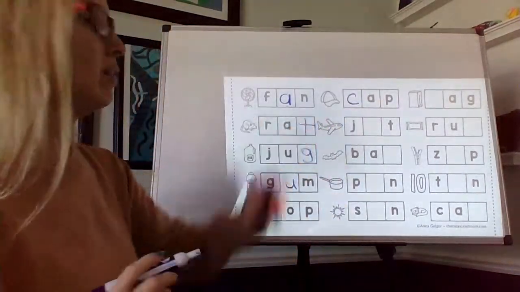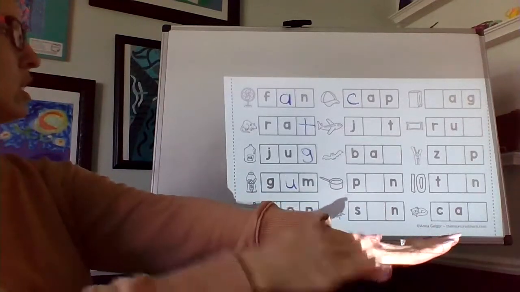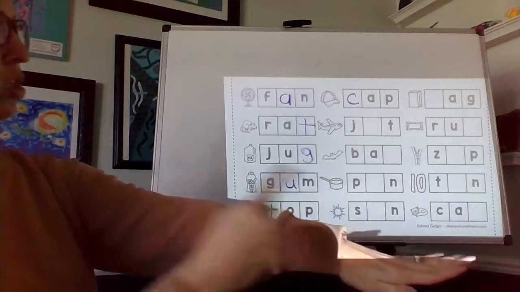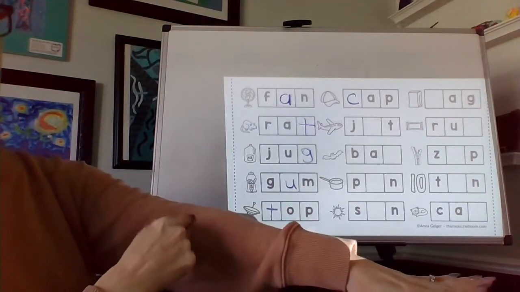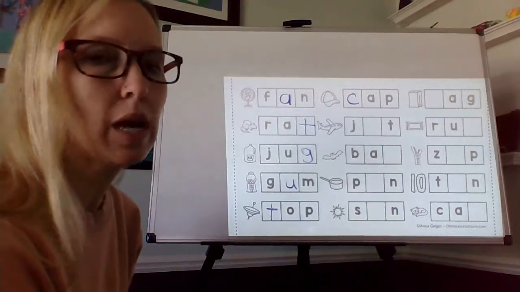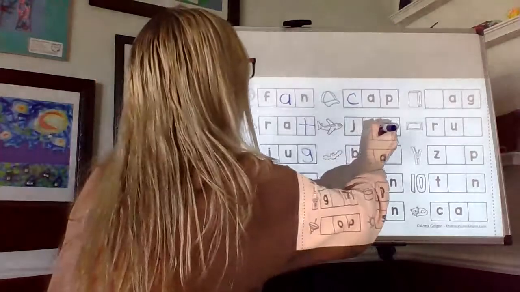Cap. Okay, we have a jet. Tap out jet. J. Et. Looking for that middle sound. J. Et. Eh, eh, eh. What letter says eh, eh, eh? E.